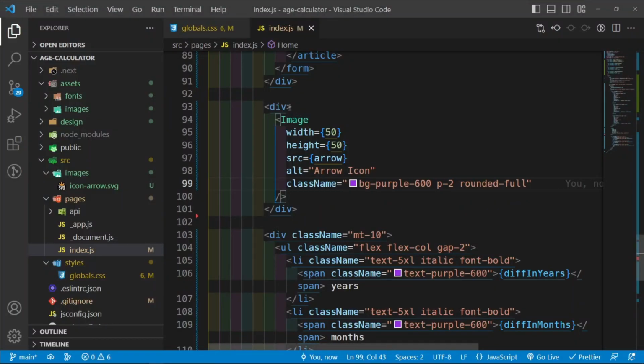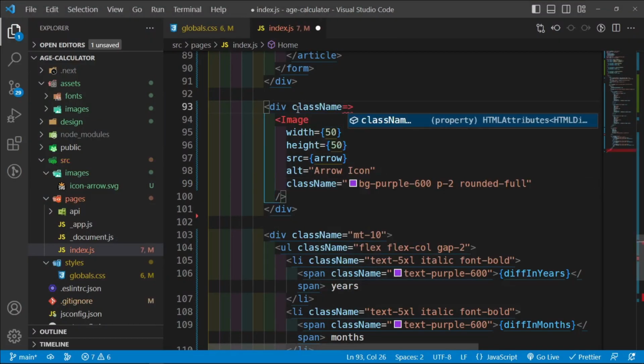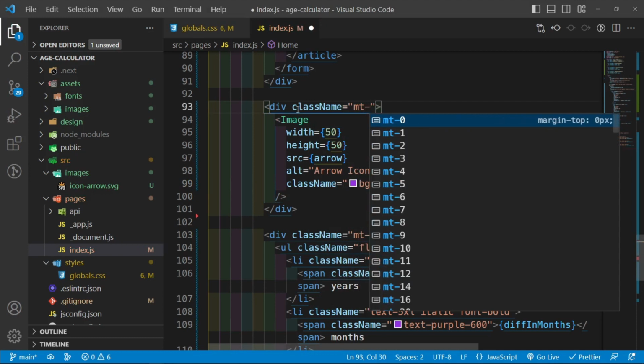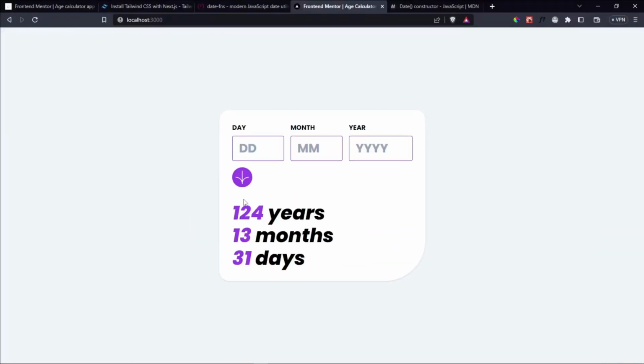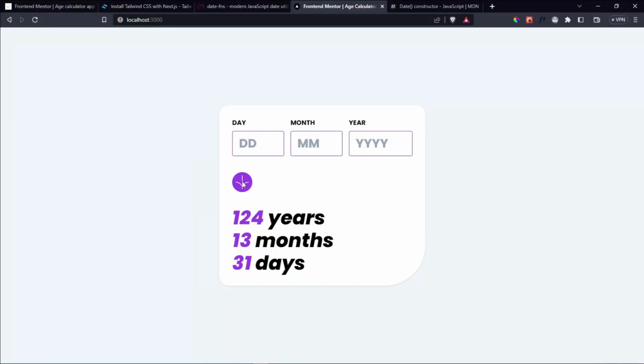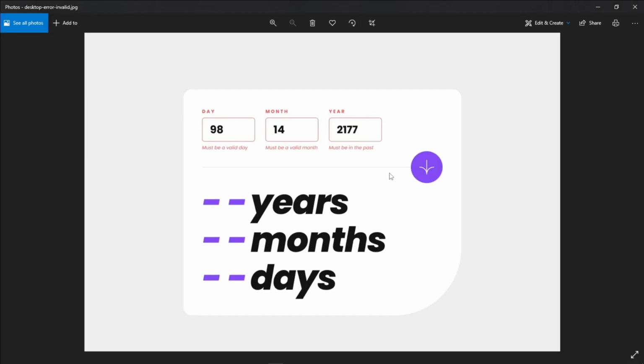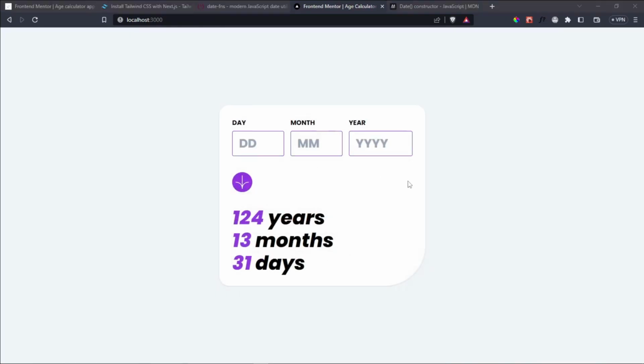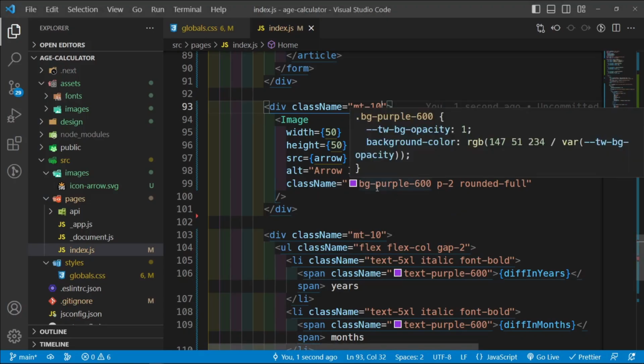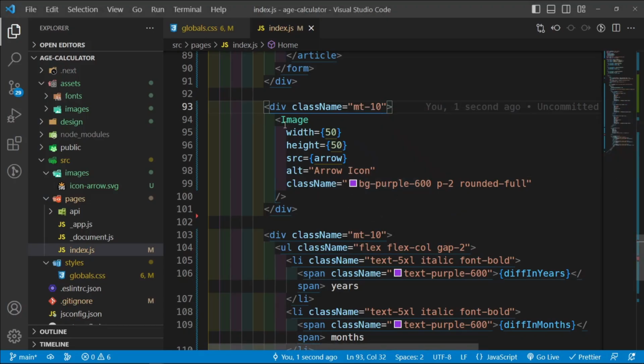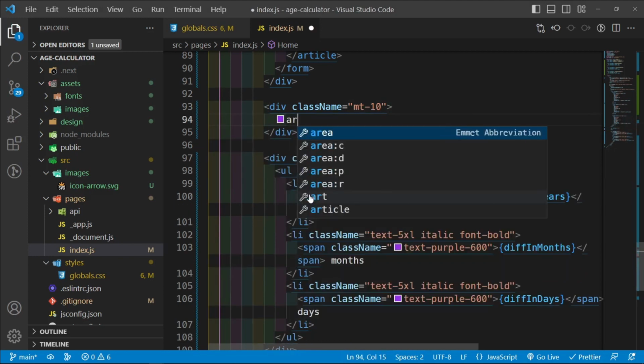And then let's go inside this div, give it a class name, and say margin top of, what did I use here? 10. I used 10 here. So let's say 10. And then I want this to come to the end. Is 10 too much? I think 10 is too much. Let's go ahead and do this because we need this image to come here, right? Let's increase. Let's grab this image and place it inside an article.